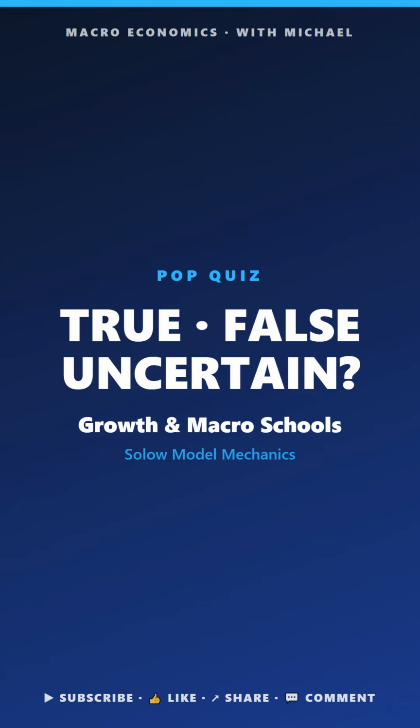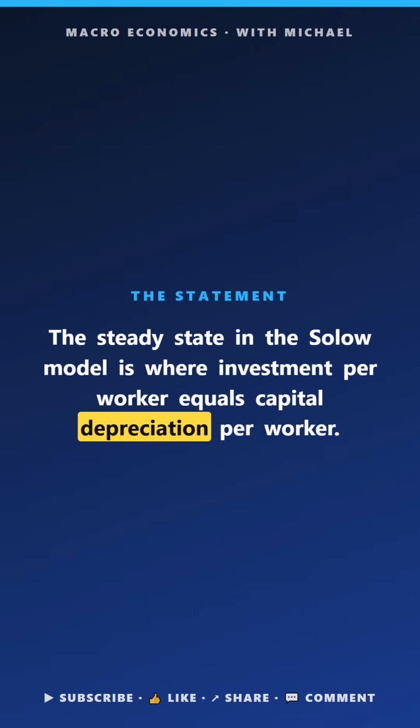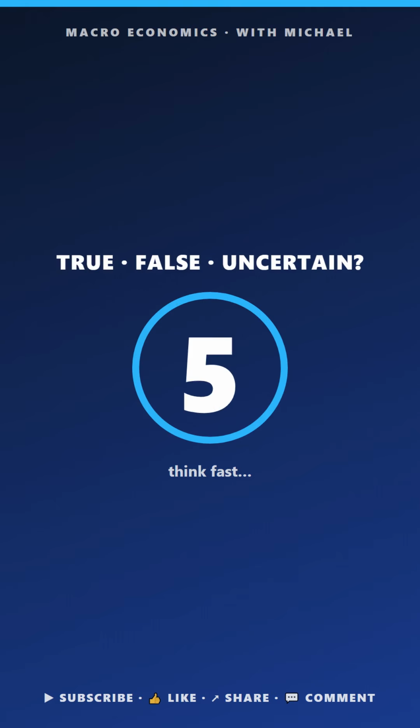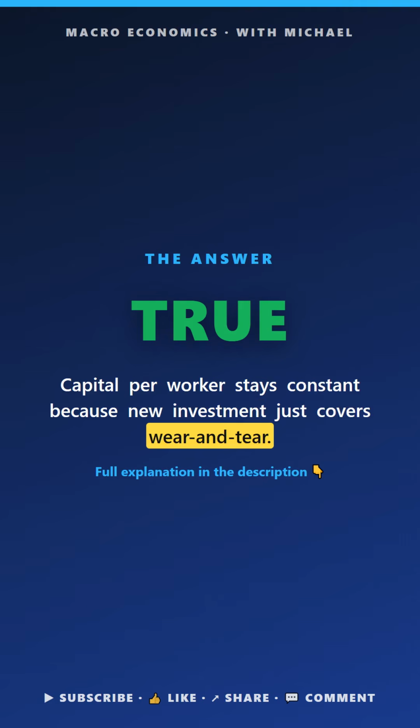Growth in macro, Solow. True, false, or uncertain. The steady state in the Solow model is where investment per worker equals capital depreciation per worker. The answer is true. Capital per worker stays constant because new investment just covers depreciation.